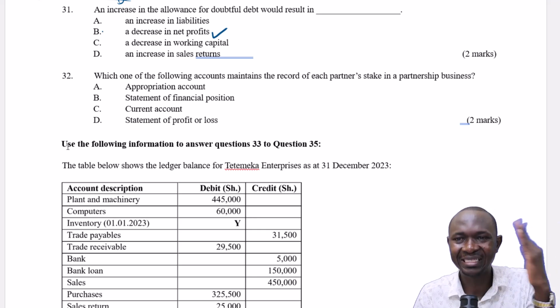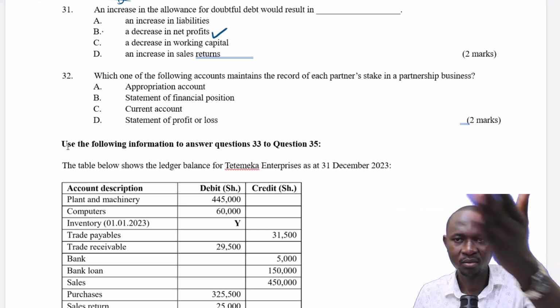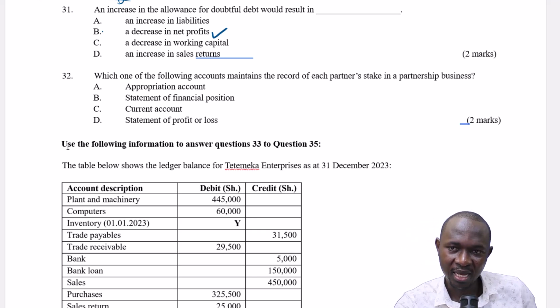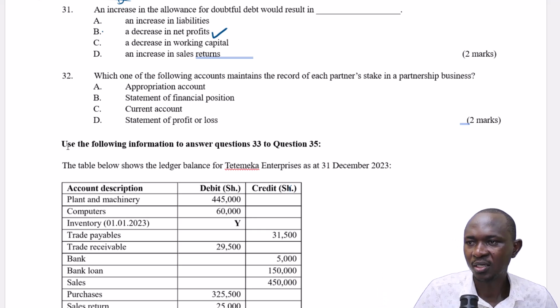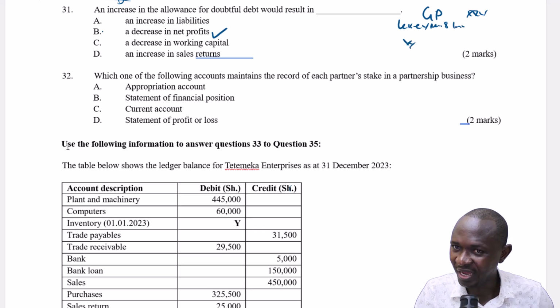A decrease in allowance for doubtful debts will lead to an increase in profit because it's treated as a gain. This one is treated as a loss to the business, so it will definitely lead to a decrease in net profit. I don't know if you have understood. Normally we have gross profit here, then we deduct expenses and losses in the P&L account. That's where we will find an increase in doubtful debts.